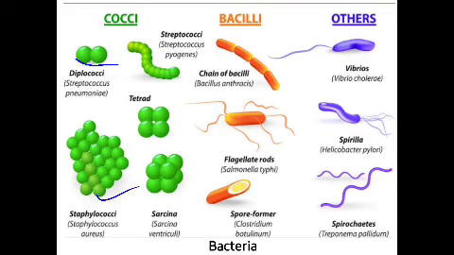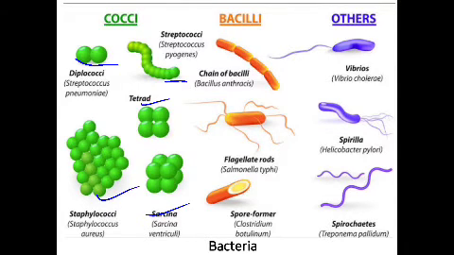The larger group of bacteria. This is Streptococcus pyogenes. You can see the coccus, that means the spherical structures. This is tetrad and sarcina. These all are forms of the bacteria. Now you can see the bacilli. Bacilli means rod shaped structures of bacteria.